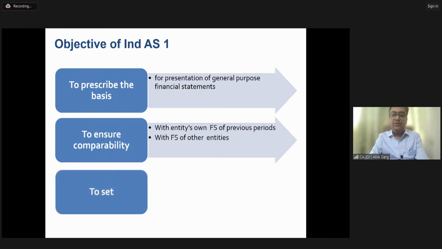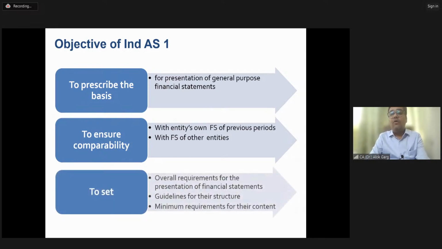To set the overall requirements for the presentation of the financial statements. So what are the overall requirements for the presentation of the financial statements? This standard also prescribes that. What are the guidelines for their structure? This standard also prescribes that. And what is the minimum requirement for their content?